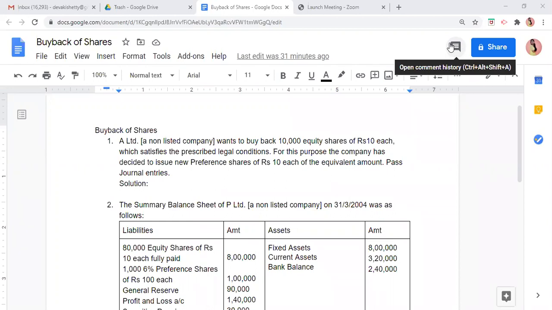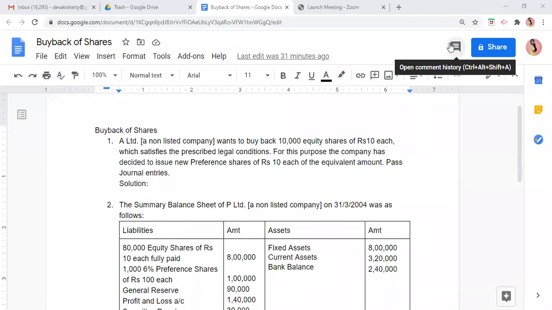As we know that equity shares are permanent shares of the company, and equity shares cannot be redeemed, cannot be repaid in the lifetime of the company. Therefore, we don't have any concept such as redemption of equity shares.